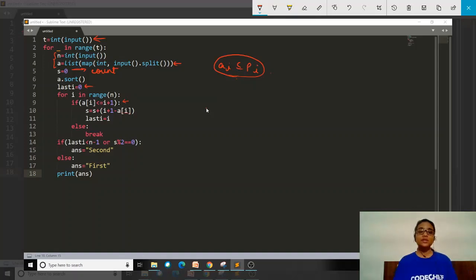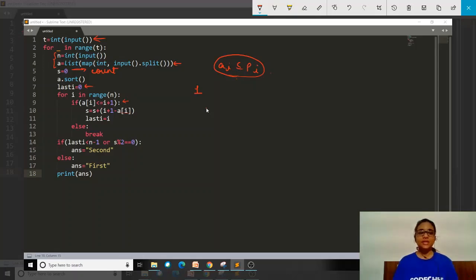Here we are doing i plus 1 because we already know that indexing starts from 0 and in our sequence it starts from 1. That is why we need i plus 1 here. And then we will store i in lastI because we need to keep a check here. Now in the else part, we are directly doing break. Why?